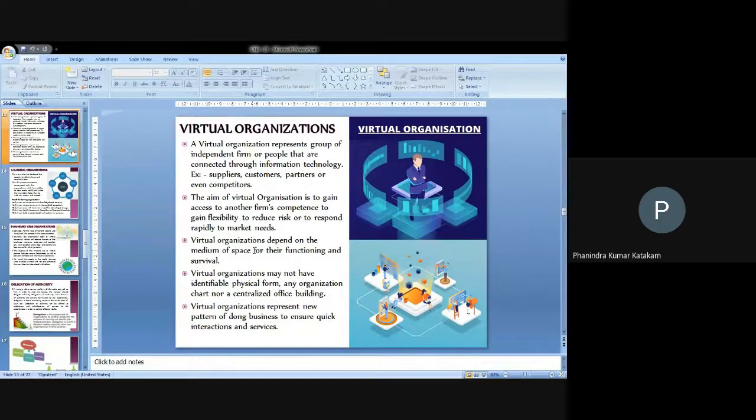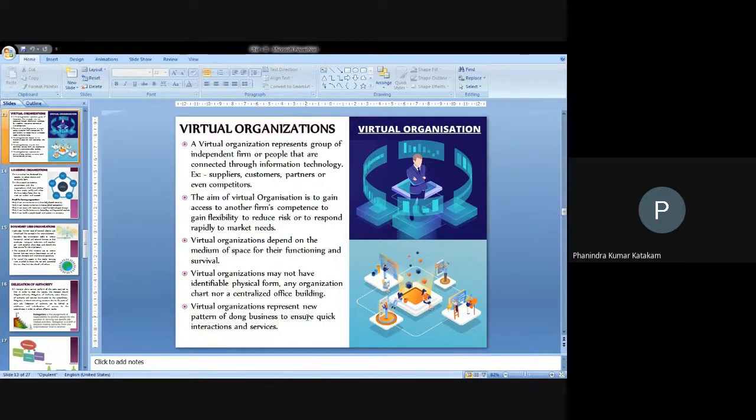That's why these organizations depend purely on the virtual form, where there are no physical interactions, no centralized buildings, and no organization charts. They depend only on the nature of connectivity to do their business. That's why virtual organizations may not have any identifiable physical form, any organization chart, or any centralized office building. They only represent a pattern of doing business in order to ensure quick interactions and services.